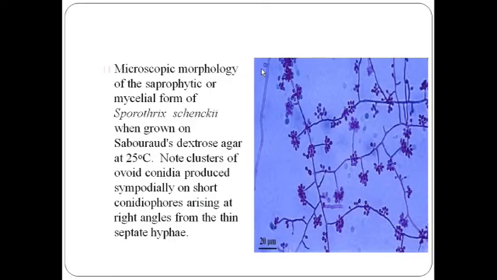Okay. Now the microscopic morphology of the saprophytic fungi. What will it be? It is usually grown in SDA media, Sabouraud dextrose agar media, and again we can see the same pattern: flower-like clusters, and multiple small thin filamentous projections from the hyphae, and small clusters of conidia are usually seen. Okay.